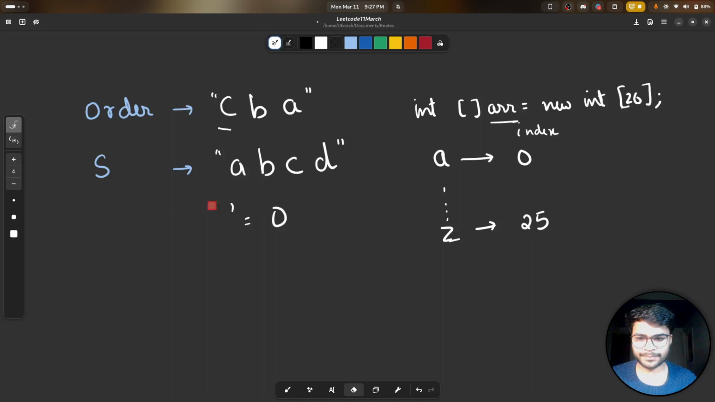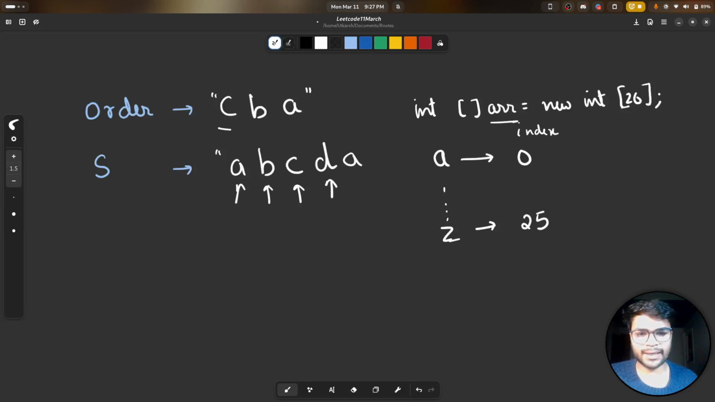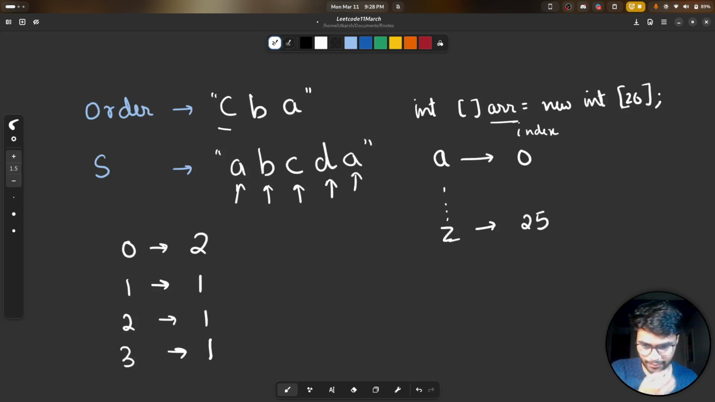So what you will do is iterate through these characters one by one and store the frequencies inside this array. To make the question better to understand, we'll edit this and add one more a and then see what happens. When we iterate through this string, what we'll get in our array is at the 0th index there will be 2 because of a. At the first index there will be 1, the same in the second index, and in the third index there will be 1, corresponding to a, b, c and d. We'll have these frequencies stored in this array.